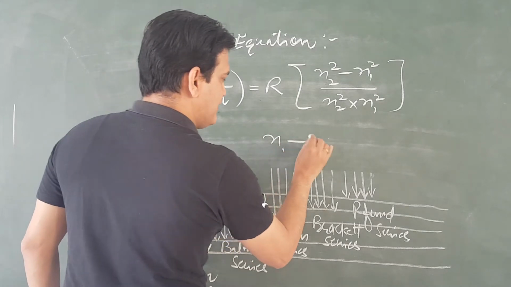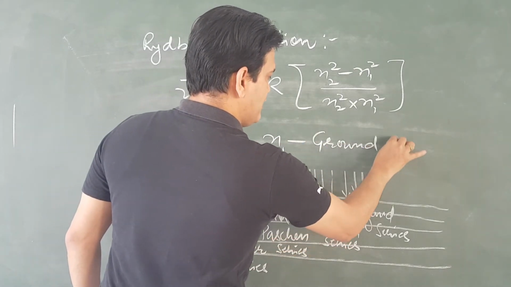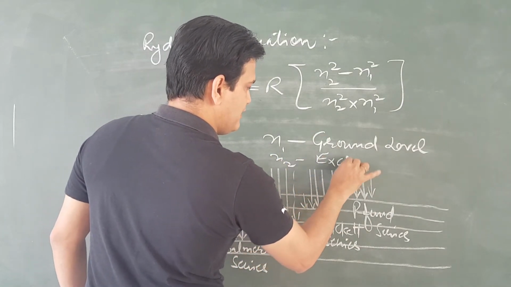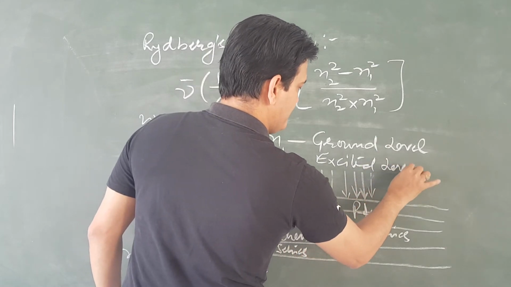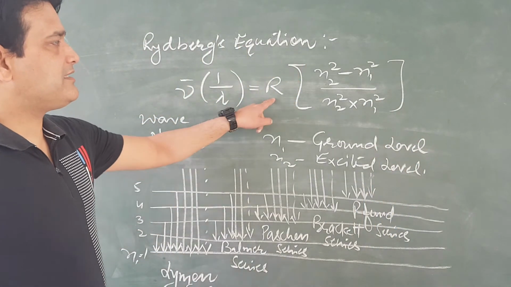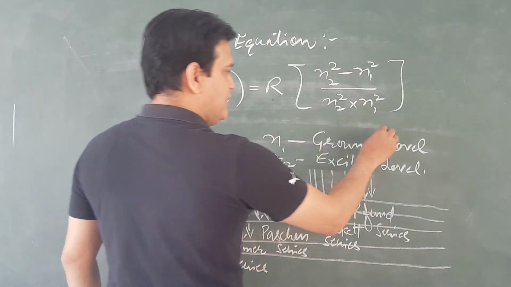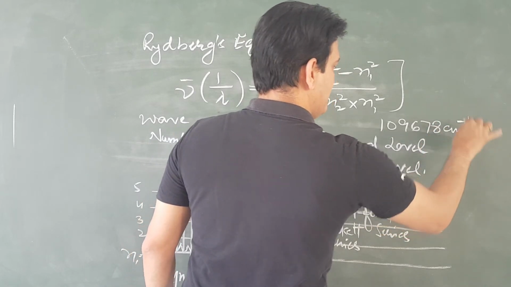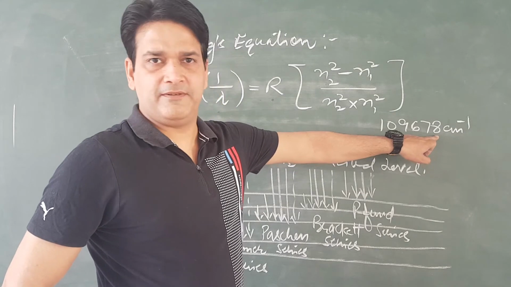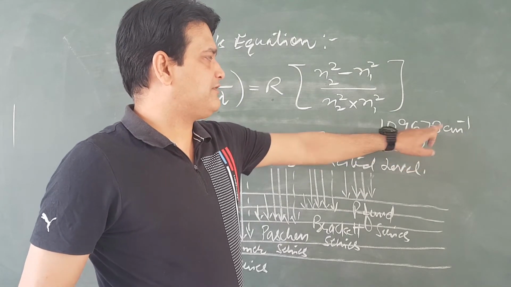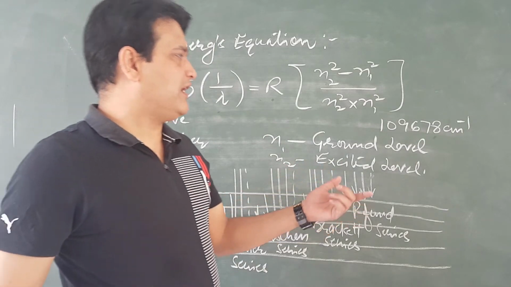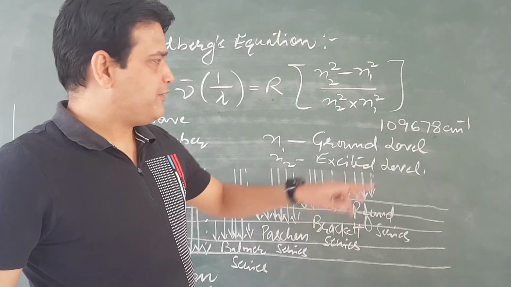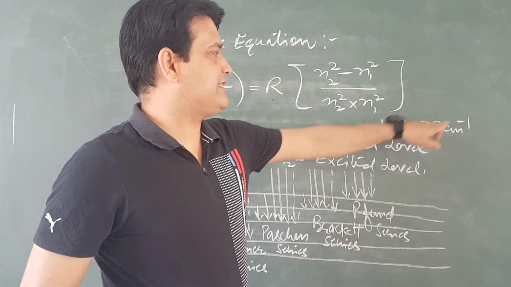Here n1 is the ground level, n2 is the excited level. R is the Rydberg constant and its value is 10^9677... centimeter inverse. Sometimes 7 is also taken, but if you round off, this will be 8. And it is easy to learn 10, 9, 6, 7, 8. The counting in reverse from 10, 10, 9 and then 6, 7, 8.